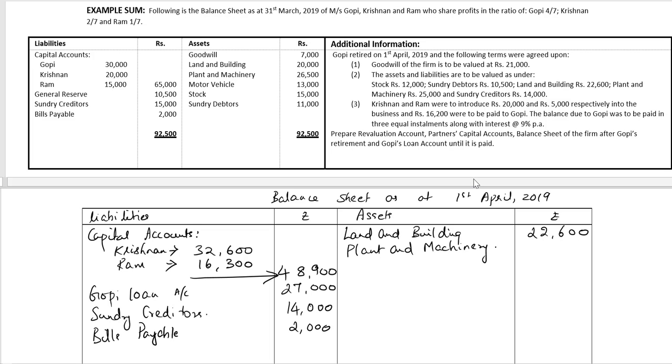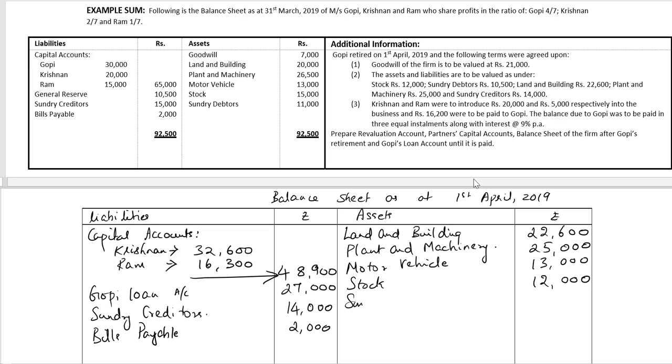Point 2, plant and machinery is to be valued at rupees 25,000. Motor vehicle, no change in value, 13,000 rupees. Stock is to be valued at 12,000 rupees.